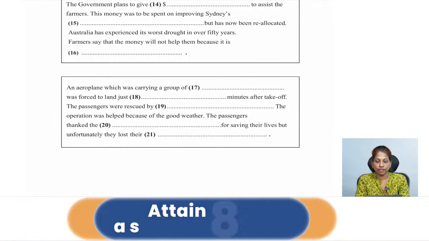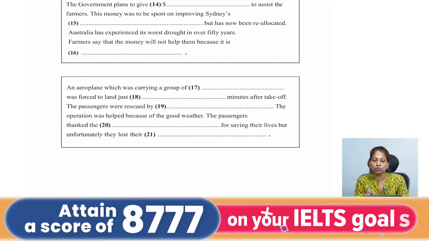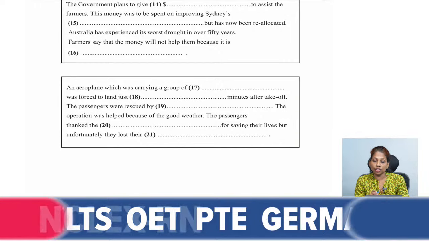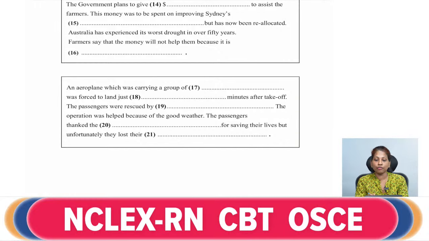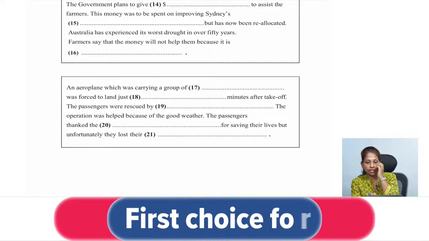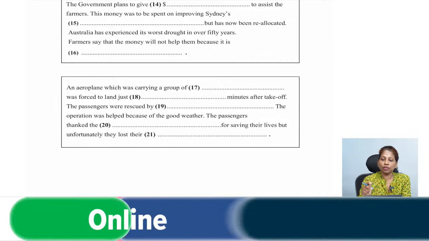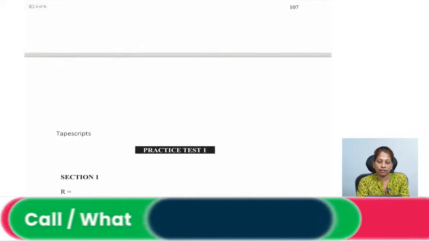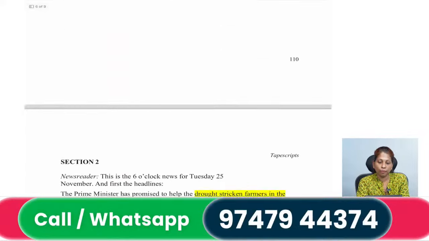Anyway, you have the option of writing more than 3 words, so you can write a group of school children was forced to land. Now they were forced to land. Just now we are looking for the minutes after the takeoff. So they are travelling from this particular place, they have taken off, and now the school children were forced to land.